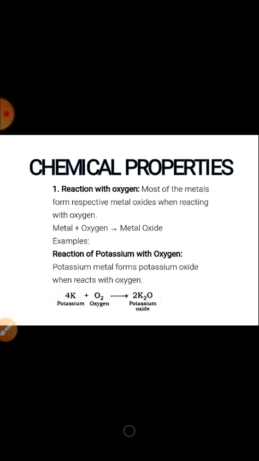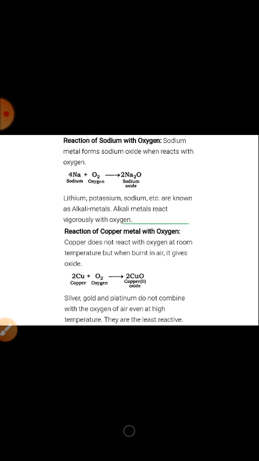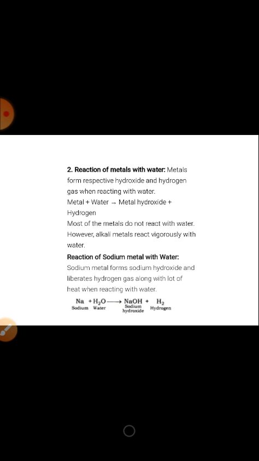Chemical properties. Reaction with oxygen. Most of the metals form respective metal oxides. Reaction of potassium with oxygen. Potassium reacts with oxygen, forms potassium oxide. Sodium reacts with oxygen, forms sodium oxide. Copper reacts with oxygen, forms copper oxide. Silver, gold, platinum are the least reactive. They do not combine with the oxygen of the air.